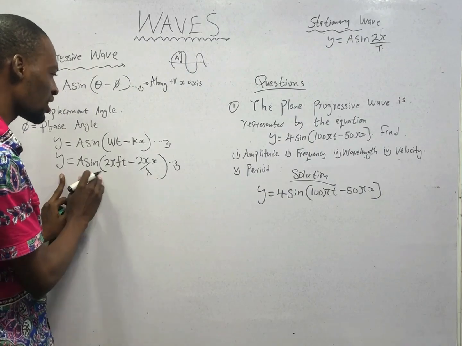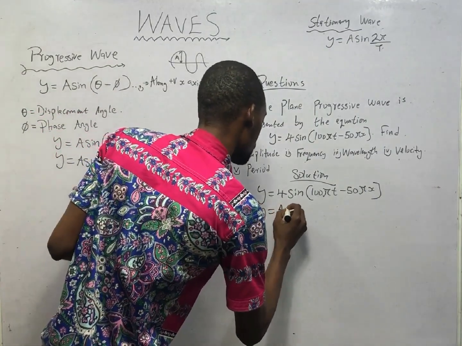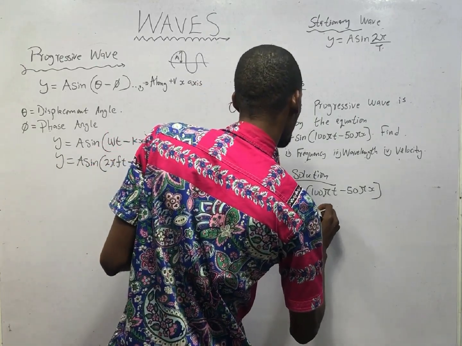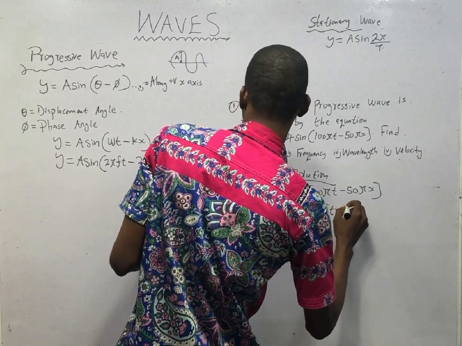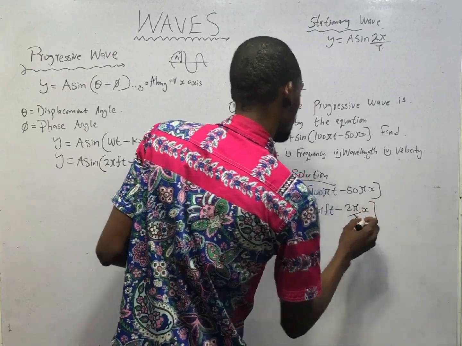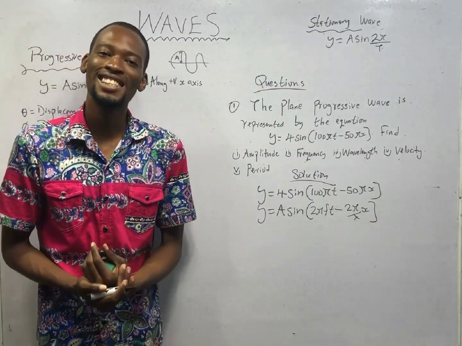So bringing this one here, we have y equals A sine (2 pi f t minus 2 pi over lambda s). With this, food is ready.